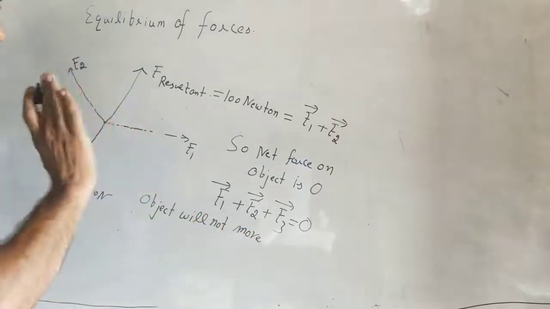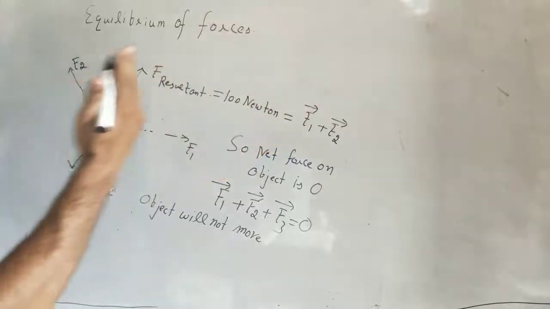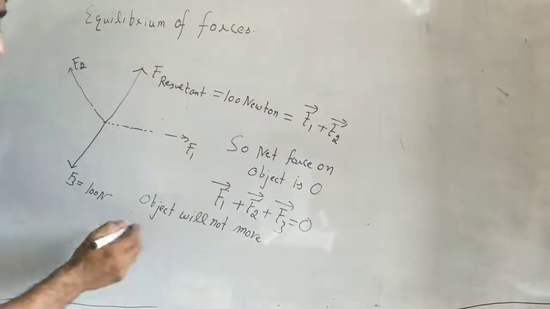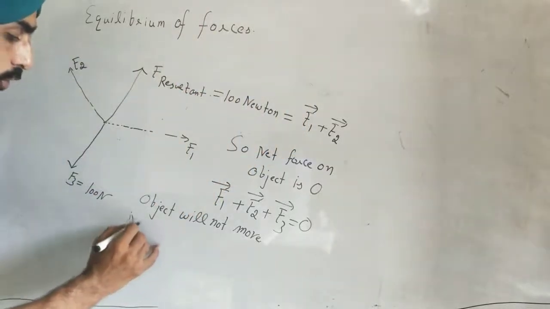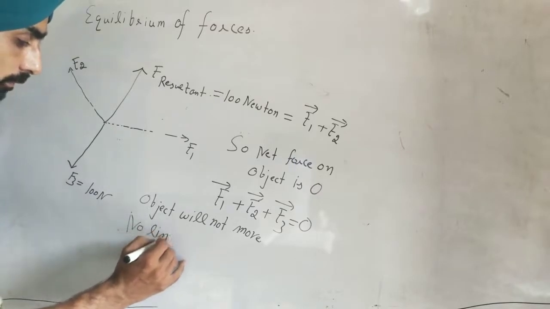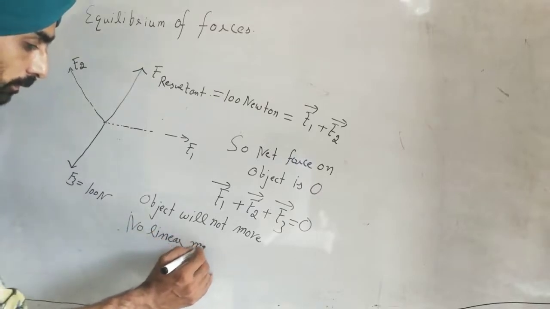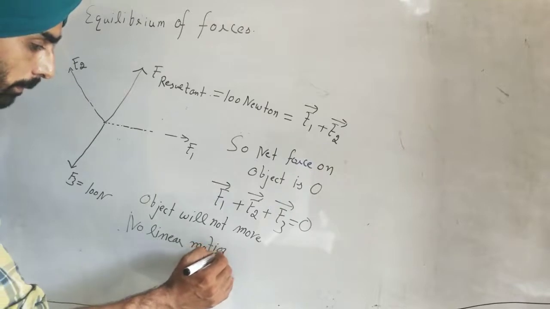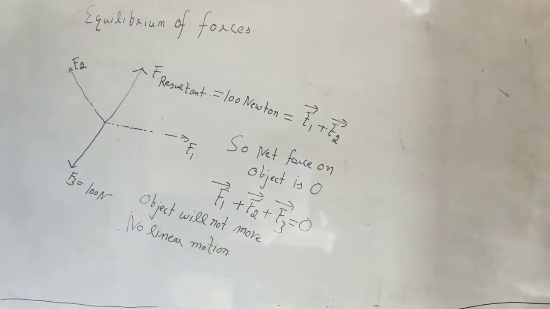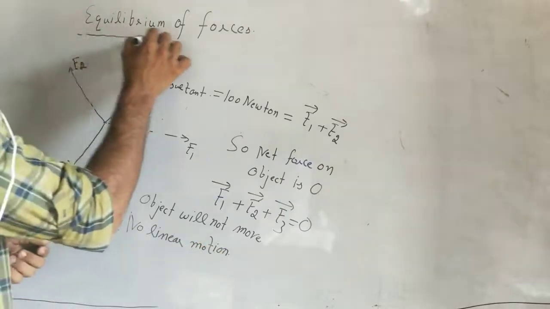So the object will not have any kind of motion, no linear motion. Okay. So this is known as equilibrium of forces.